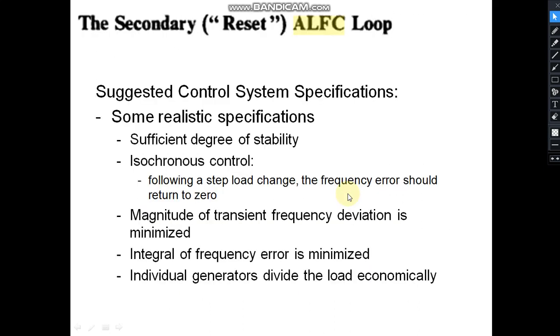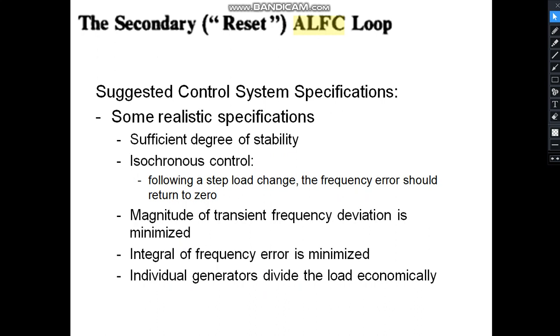Now what have we concluded till now? Till now we have seen that the frequency has not become 60 Hertz even after infinite time. So at steady state also there is some frequency error. And as we have seen, we cannot tolerate even a very small, negligibly small value of delta F. Delta F must become 0 at a steady state.